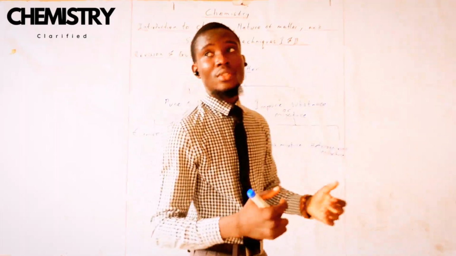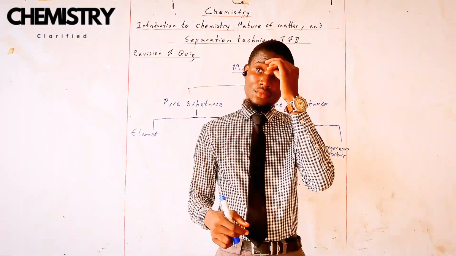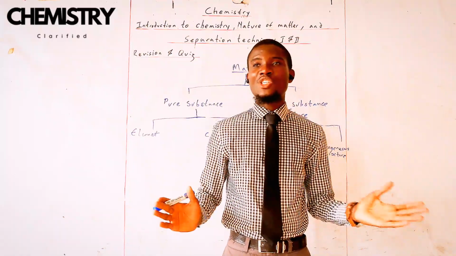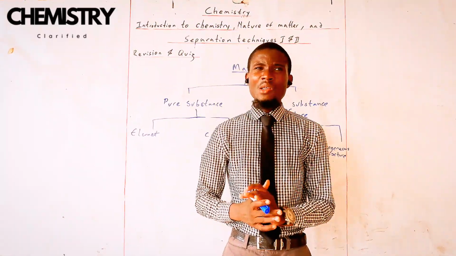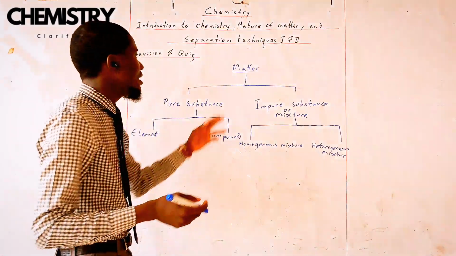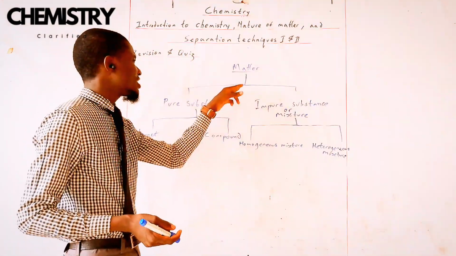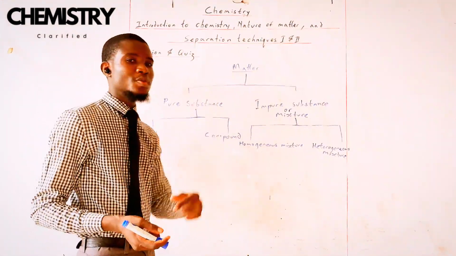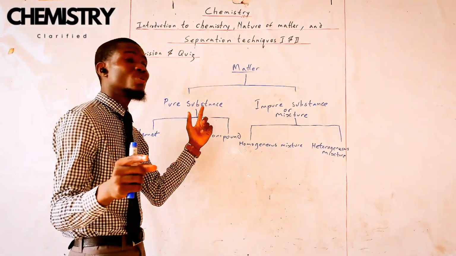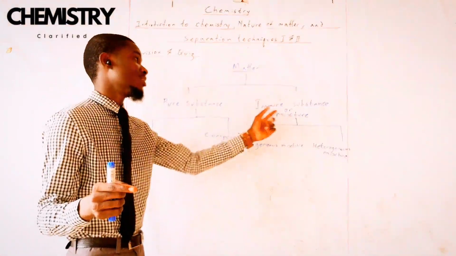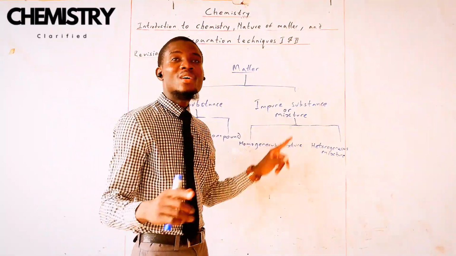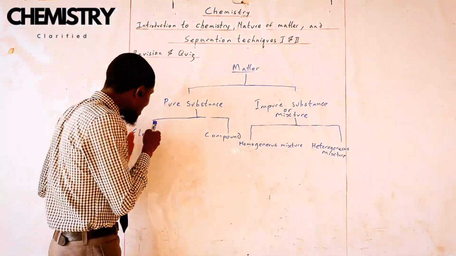The air we breathe in is an example of matter, right? That is something common that everybody knows. Now, let's try to classify that air. In which category does it fit? Air is matter, no doubt. But is air a pure substance or an impure substance? I can hear you say it's a pure substance. No. Air is not a pure substance. It is an impure substance. In fact, it's a mixture. A mixture of what? Of some elements.